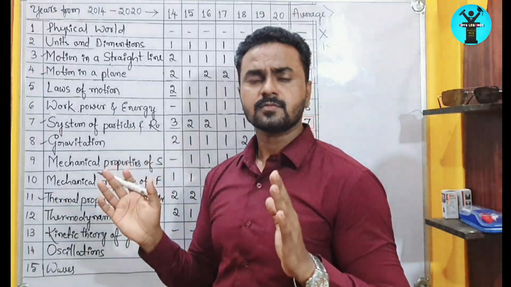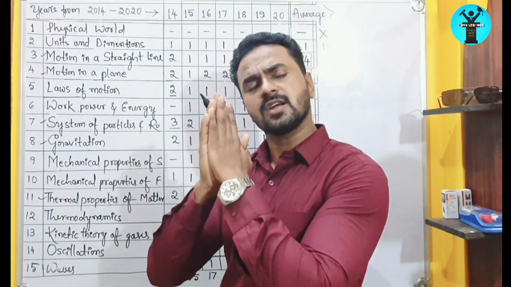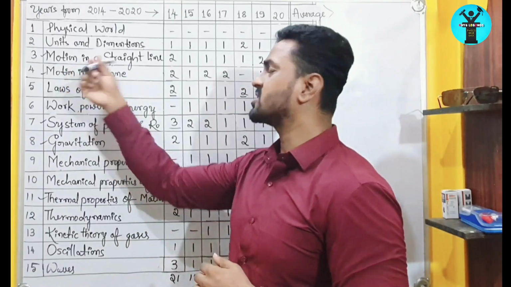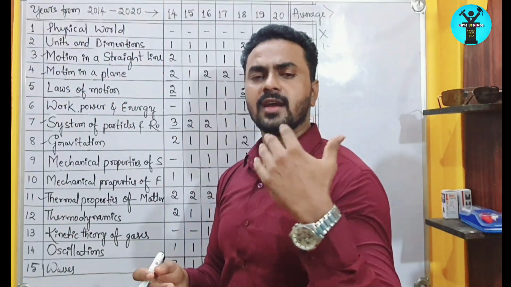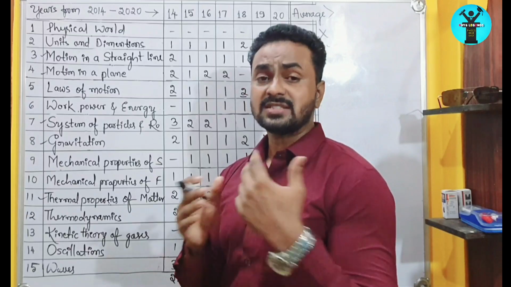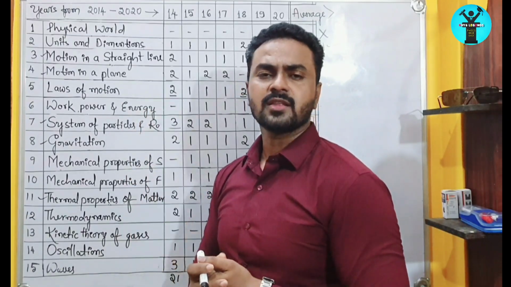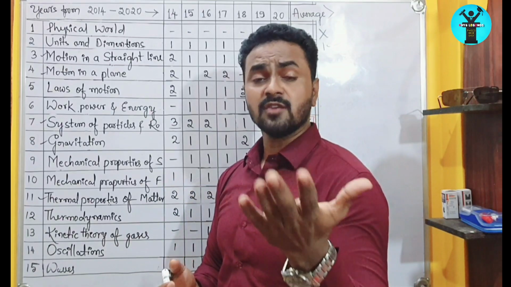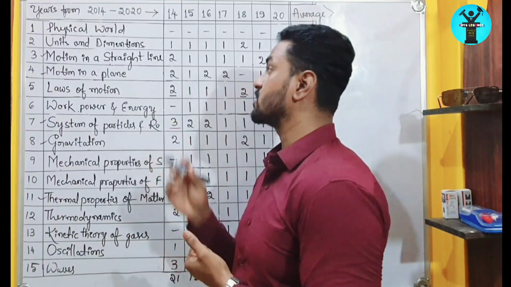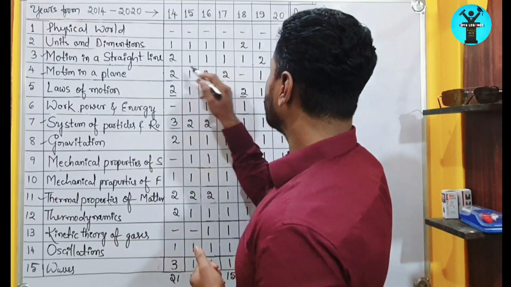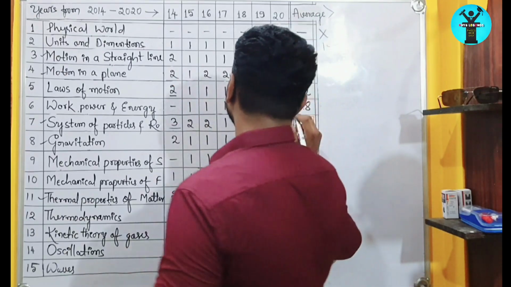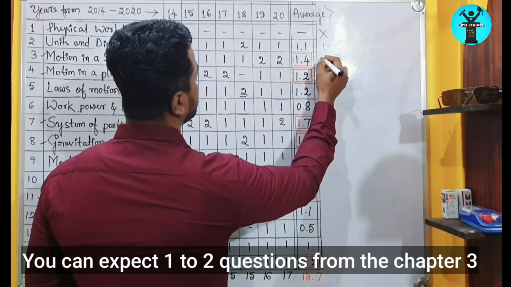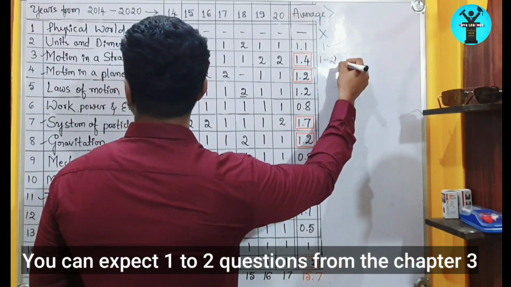And move to the third chapter, motion in a straight line. In this chapter, there is a conceptual question and also a numerical question, because this chapter includes velocity finding, displacement finding and acceleration finding. Formulas are there so that you can find out, and other formulas, which are general formulas of equations of motion, are also there. From observing 7 years of papers, we get the average of 1.4, which means you are going to get 1 to 2 questions from this chapter.